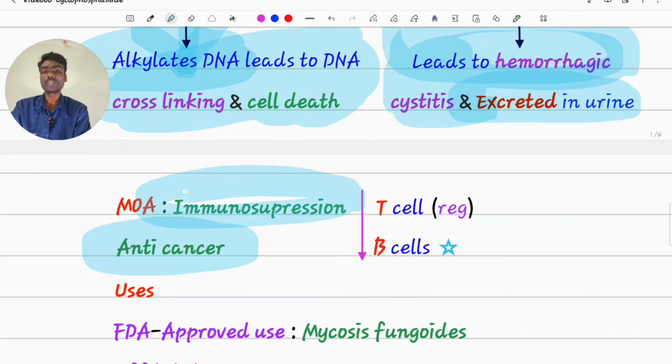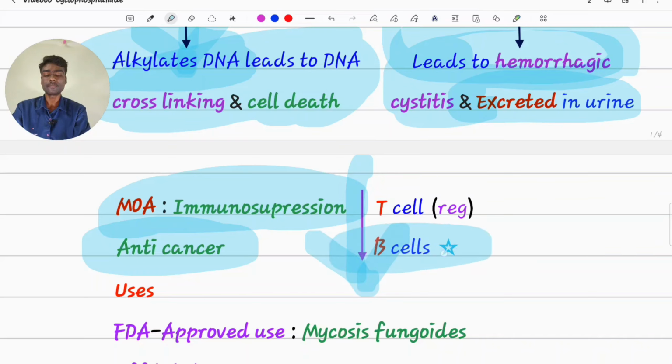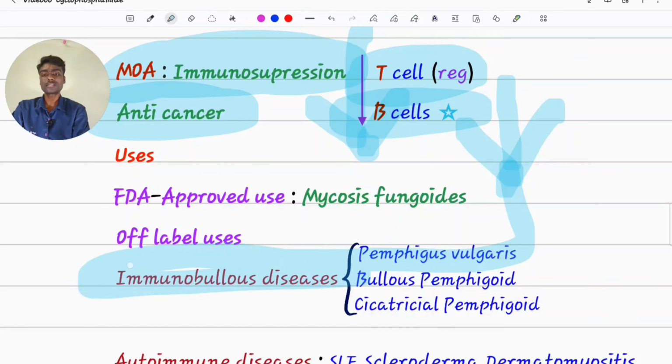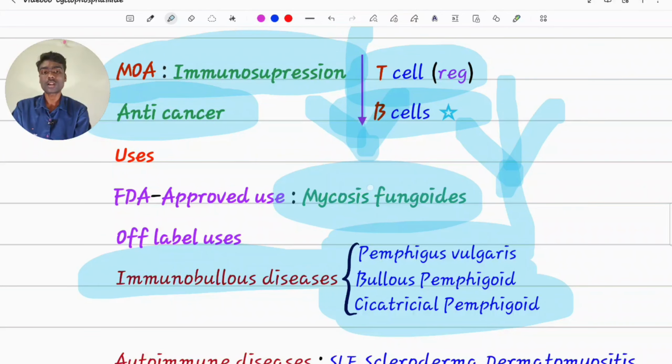In our DVL, we are using this immunosuppressive action, which mainly suppresses B cell activity and regulatory T cells. B cell activity is reduced so that we can use in various immunobullous diseases like pemphigus vulgaris, bullous pemphigoid, cicatricial pemphigoid. Only one US FDA approved use is mycosis fungoides.